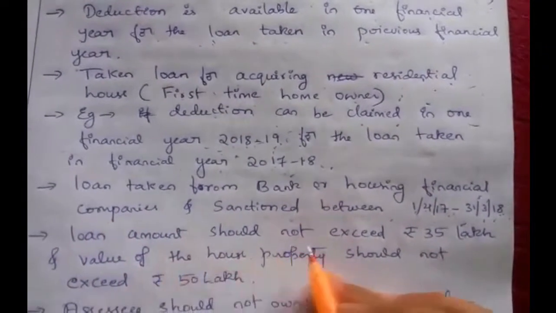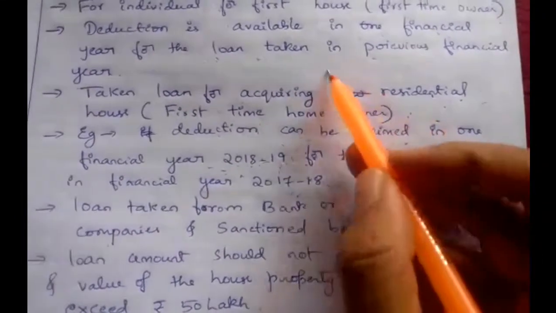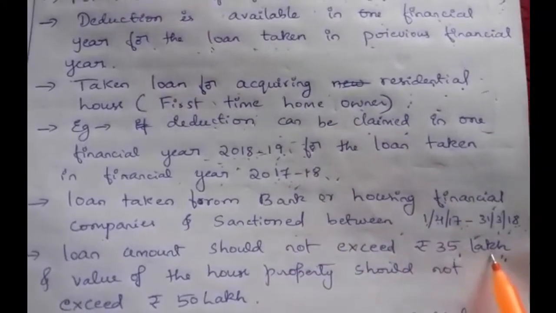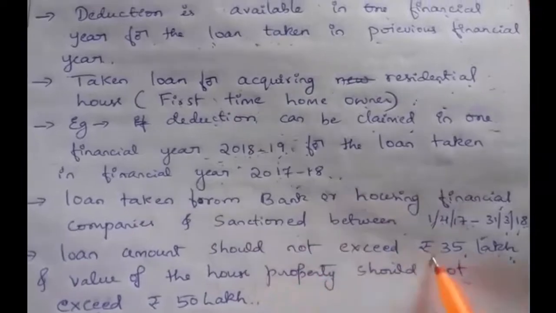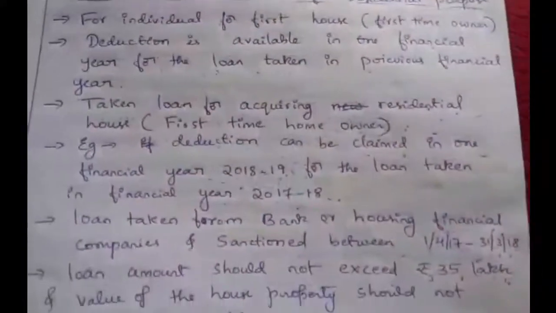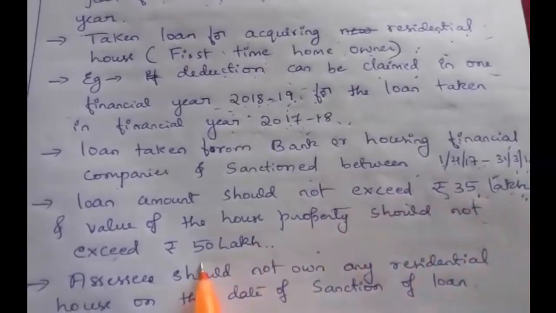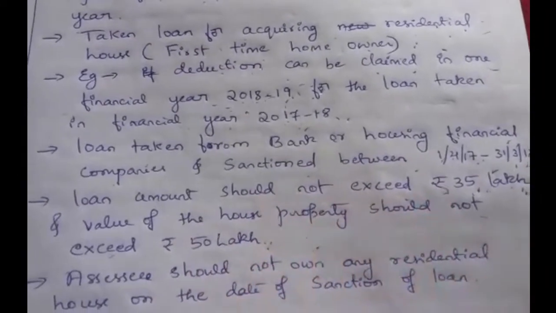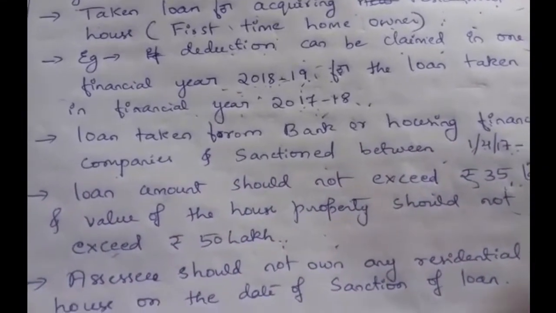Next one is the loan amount should not exceed rupees 35 lakh. Here the condition is that the loan taken should not exceed rupees 35 lakh and the value of that house property should not exceed 50 lakh. Then he can claim a deduction under section 80EE. If it exceeds 35 lakh and 50 lakh, then he cannot claim. He is not eligible to claim a deduction under section 80EE.